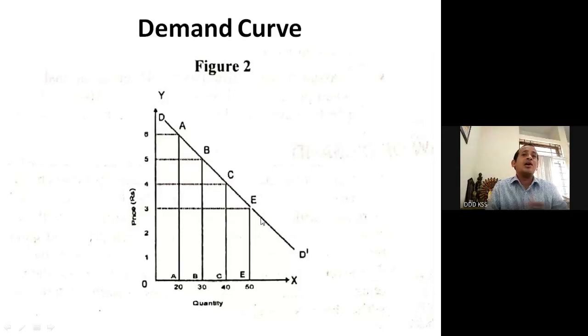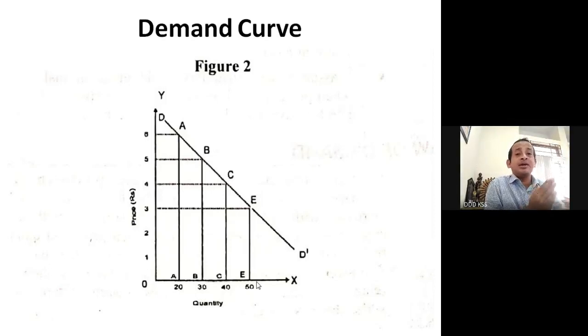So this is how we have tried to understand the demand schedule and the demand curve. Here it is very clearly shown that when price increases, demand decreases, and when price decreases, demand increases. This is the law of demand. Next we are going to understand market demand.